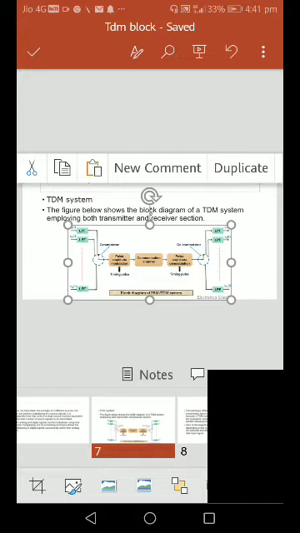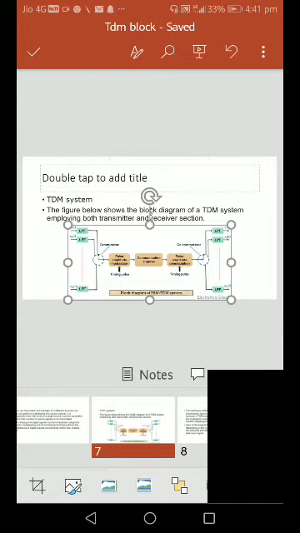In pulse amplitude modulation, the amplitude of the carrier signal is varied in accordance with the message signal amplitude. The output of the pulse amplitude modulation, the time pulses, is given to the common channel.